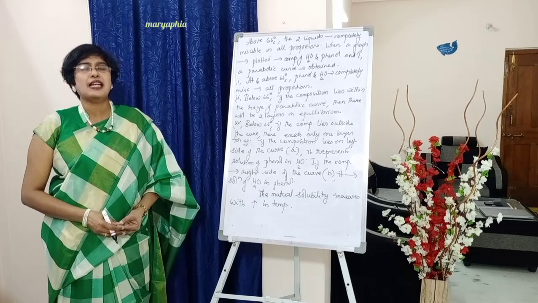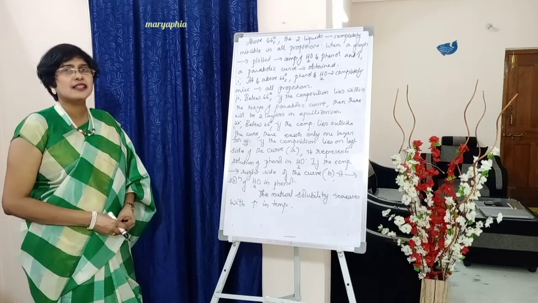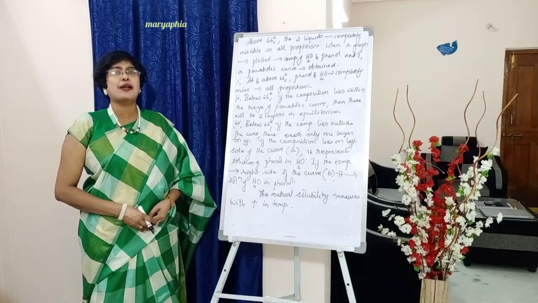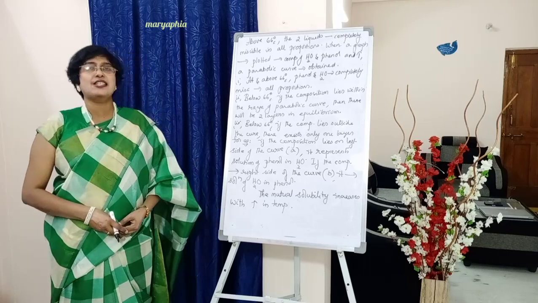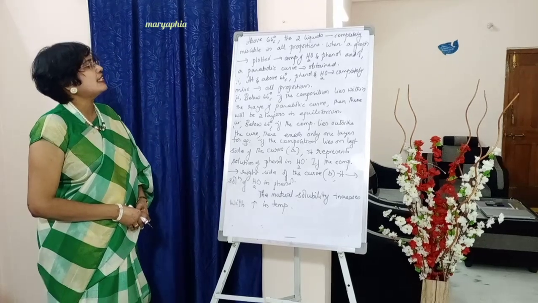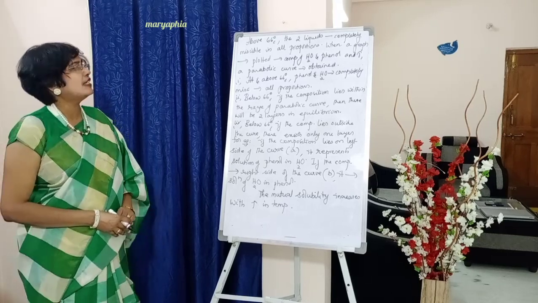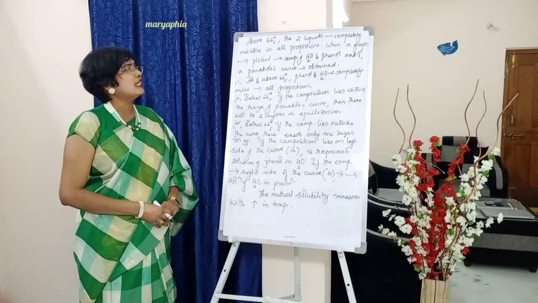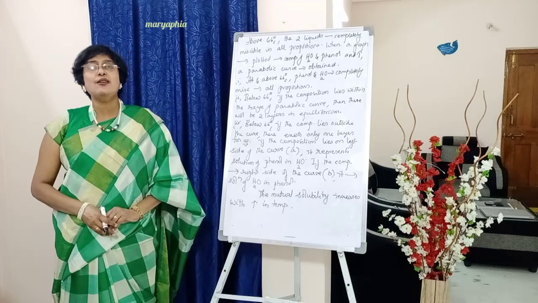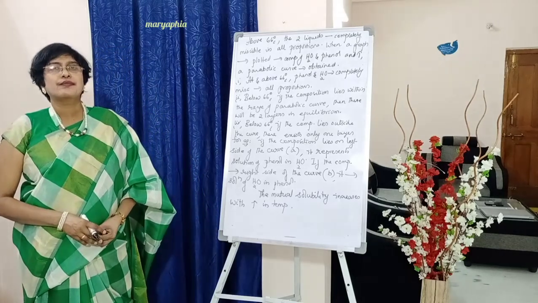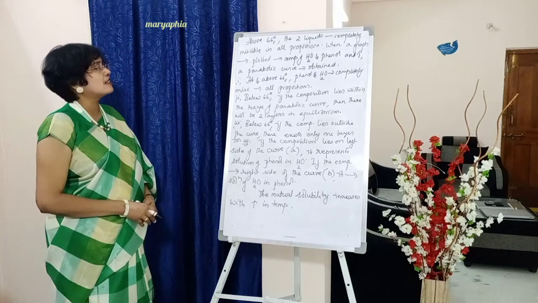Below the graph, write down, students, a few points which we can infer from the graphical representation. Write down. Above 66 degrees centigrade, the two liquids are completely miscible in all proportions. Full stop.